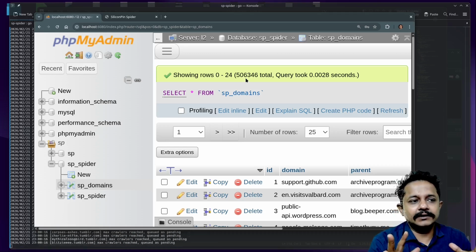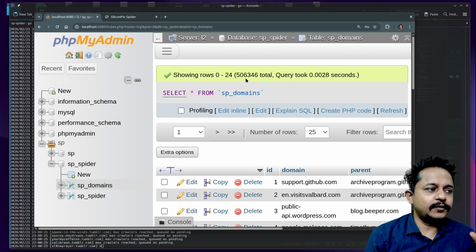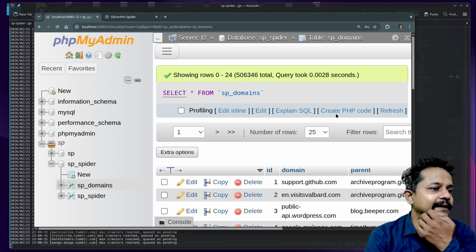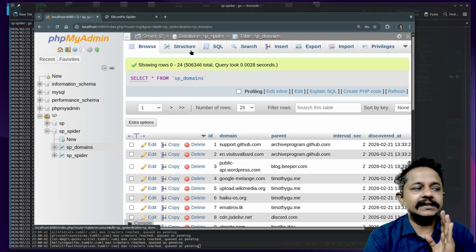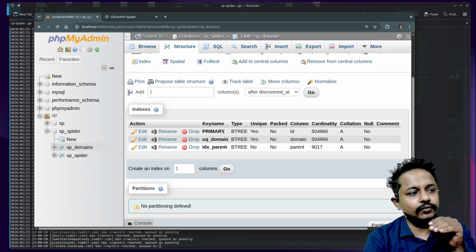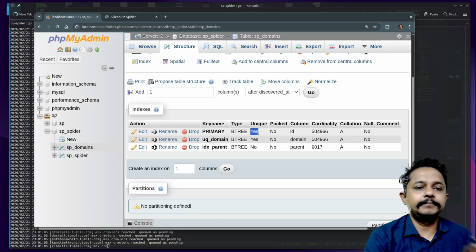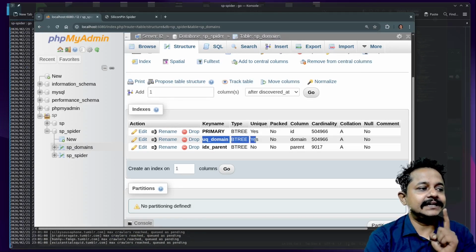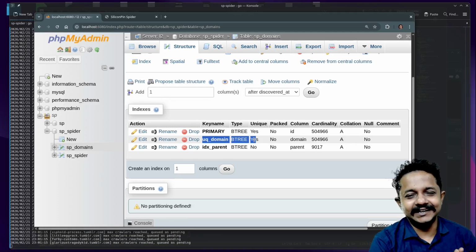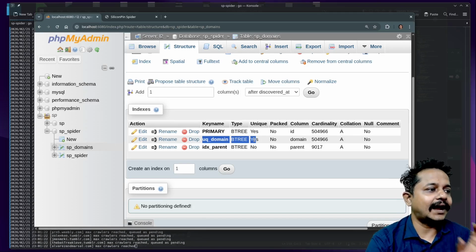Whenever you are searching for domains, you will eventually get repeated domains. This program is clever enough to sort out all those duplicates. That means by default, this SQL table enforces uniqueness, so that no matter what you do, you cannot store multiple entries of the same domain. So see, this is the primary and unique. Plus, I have decided to make the secondary referral domain unique. That is because it was going so wild, getting more than a few thousand domains within a second. So I had to do this.